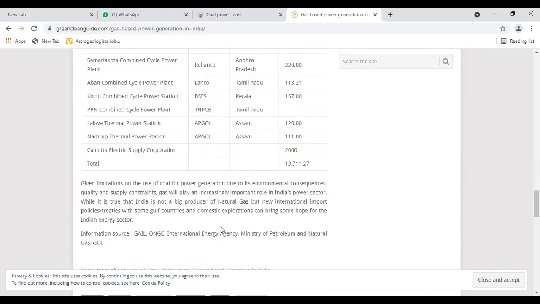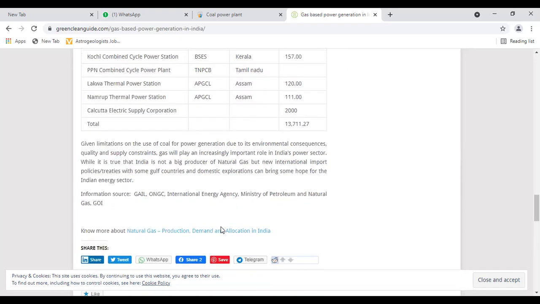So, given the limitations of the use of coal for power generation due to its environmental consequences, quality and supply constraints, gas will play an increasingly important role in the country's power sector. While it is true that India is not a big producer of natural gas, new international import policies, trade with some Gulf countries and domestic exploration can bring some hope for India's energy sector.